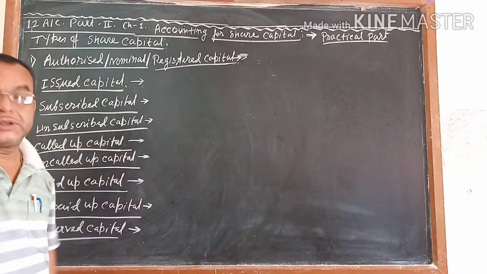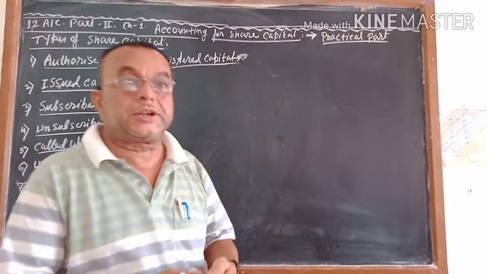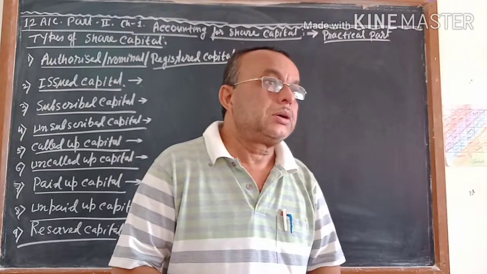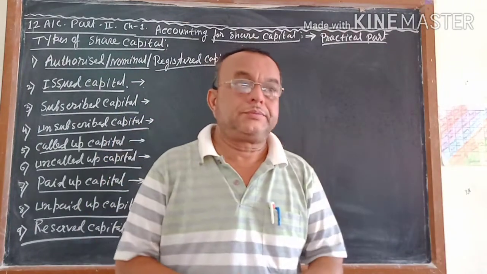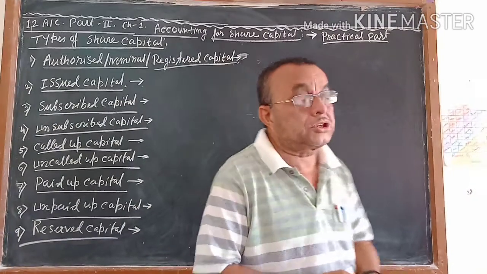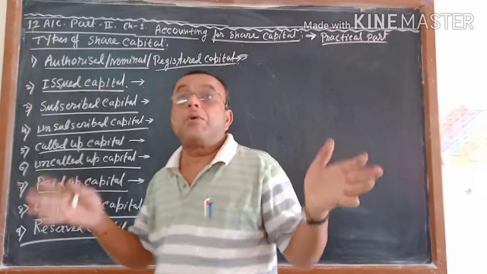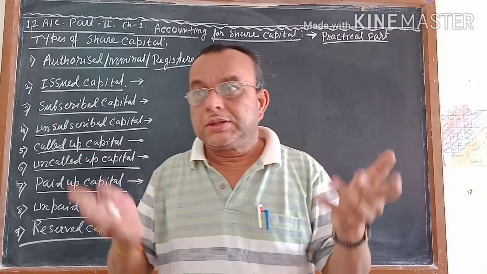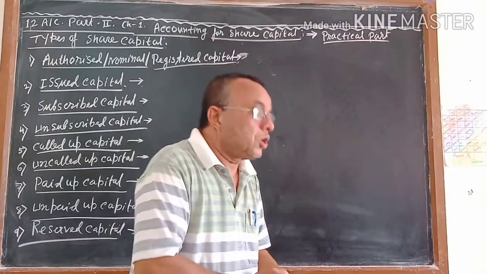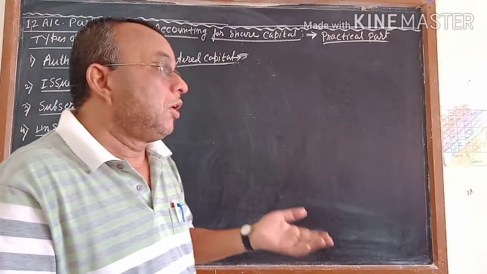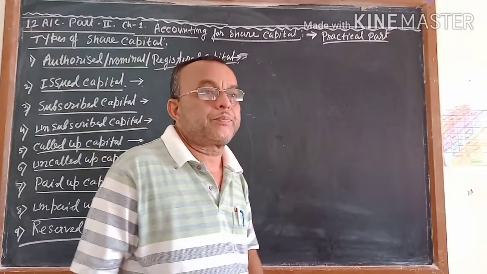Types of share capital. In this chapter you are going to learn how a company is collecting money from different shareholders by issuing shares, or to gather the share capital. It is already known to you that in the case of a large scale organization or a joint stock company, a huge amount of capital is required to start the business. This much huge amount of capital is not possible for any 1 or 2 or 3 or 4 persons to invest.